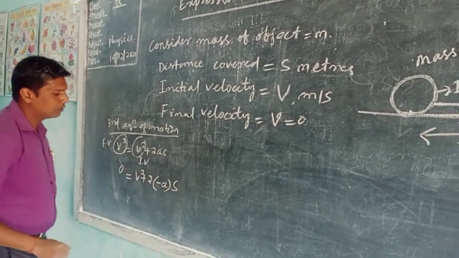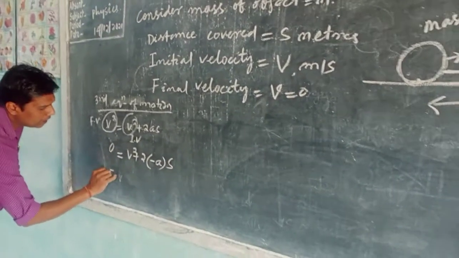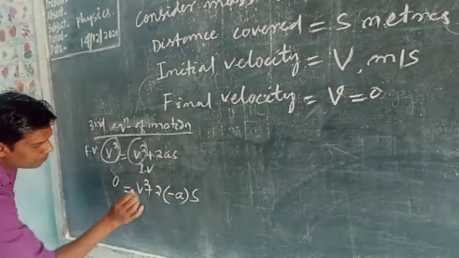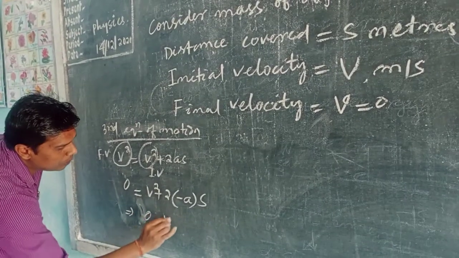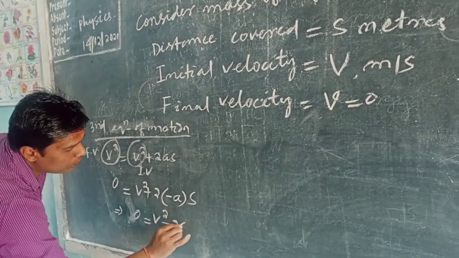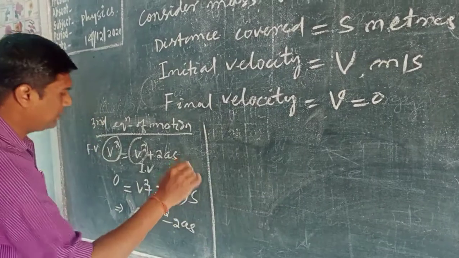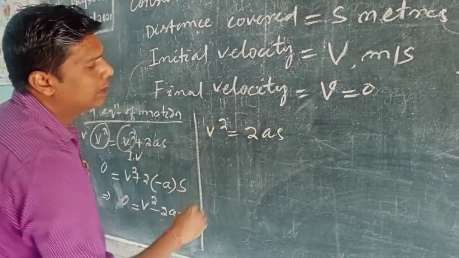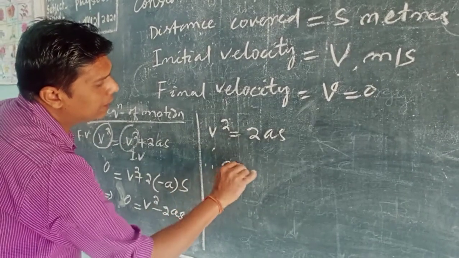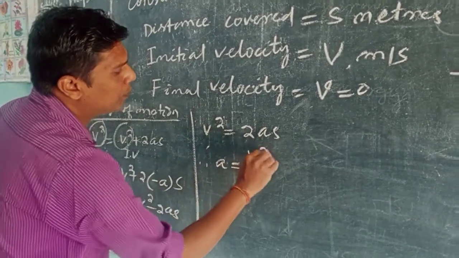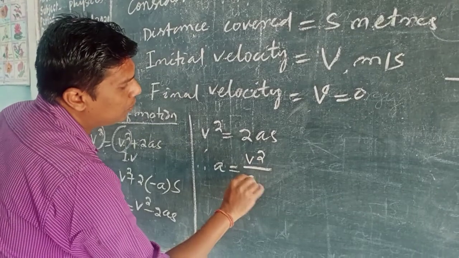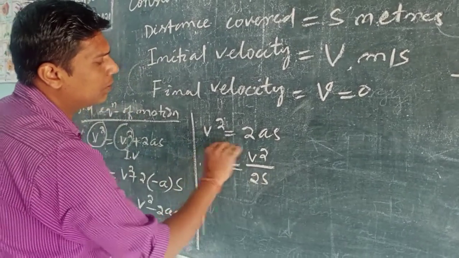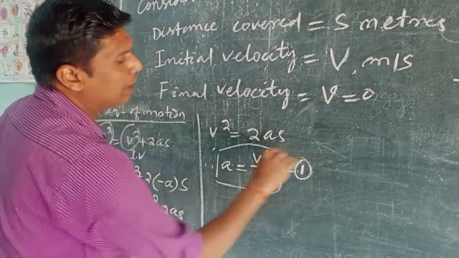Distance is s. So in this case, we can write that 0 is equal to v square minus 2as. So that means v square is equal to 2as. Therefore here a is equal to v square upon 2s. Clear this one? Suppose this is equation 1.